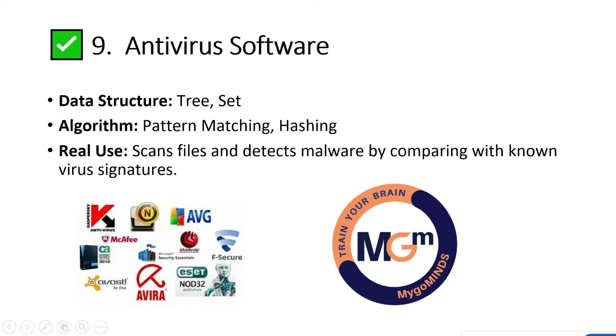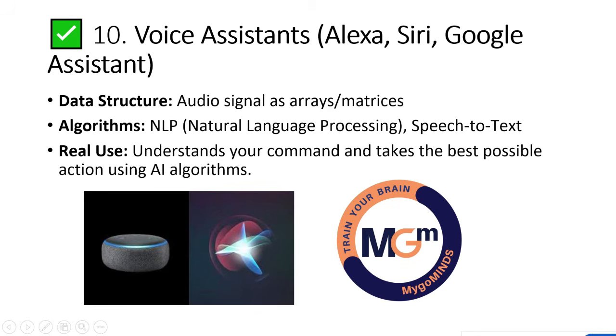And coming to antivirus software, here the data structures we are using are trees and sets, and the algorithms we are using are pattern matching and hashing. It will scan the files and detect malware by comparing with known virus signatures.